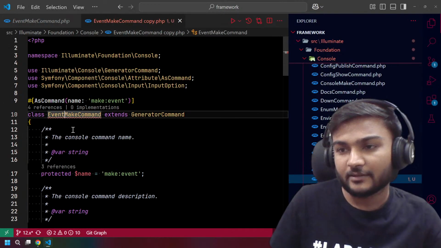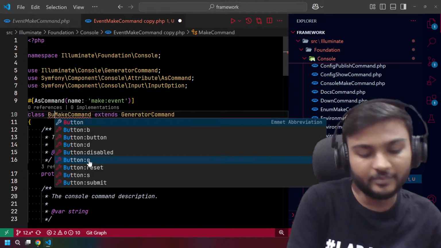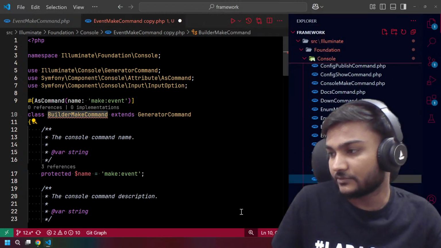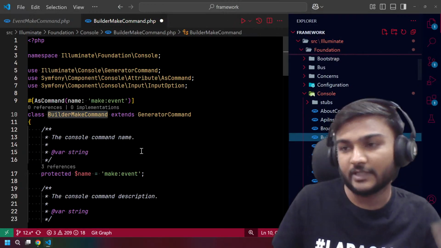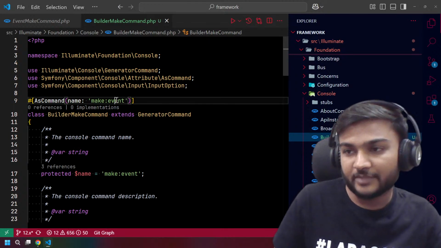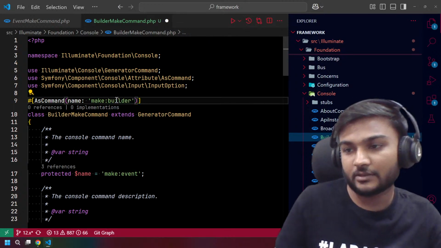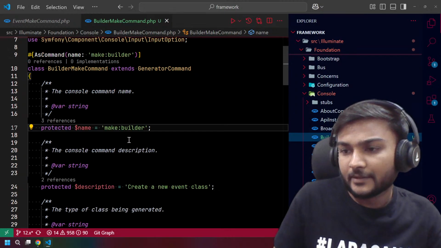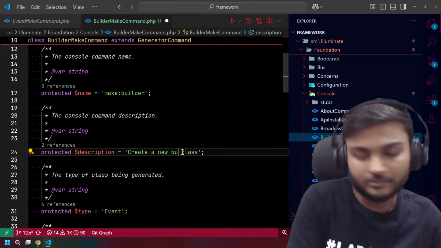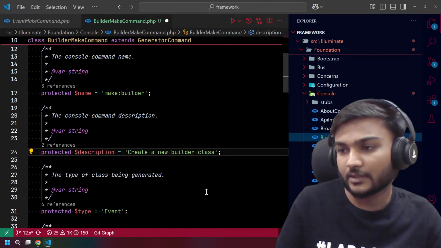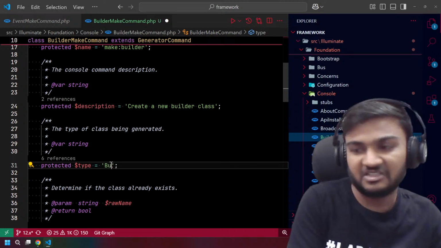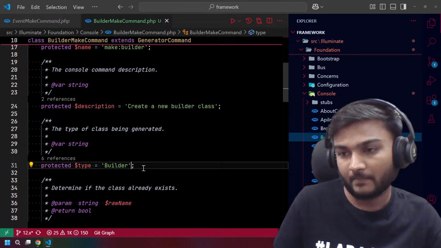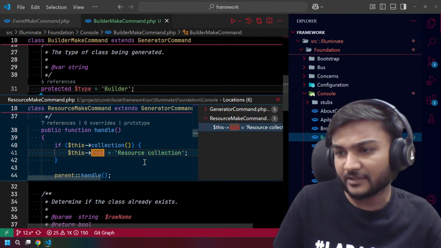Then we need a builder make command, and we're just going to rename this. Now we have a builder make command, make builder. Here we can also do builder, then create a builder class type. We can call it builder for now. I don't know how it is going to work. Let's see the references.